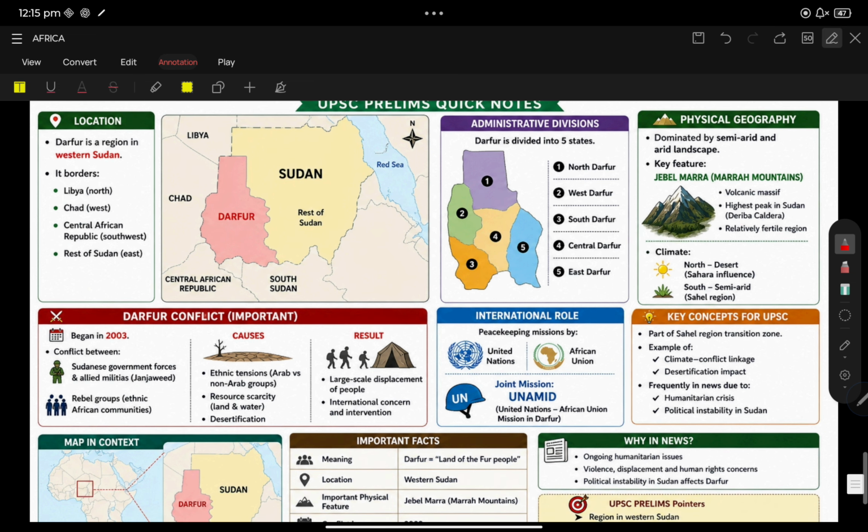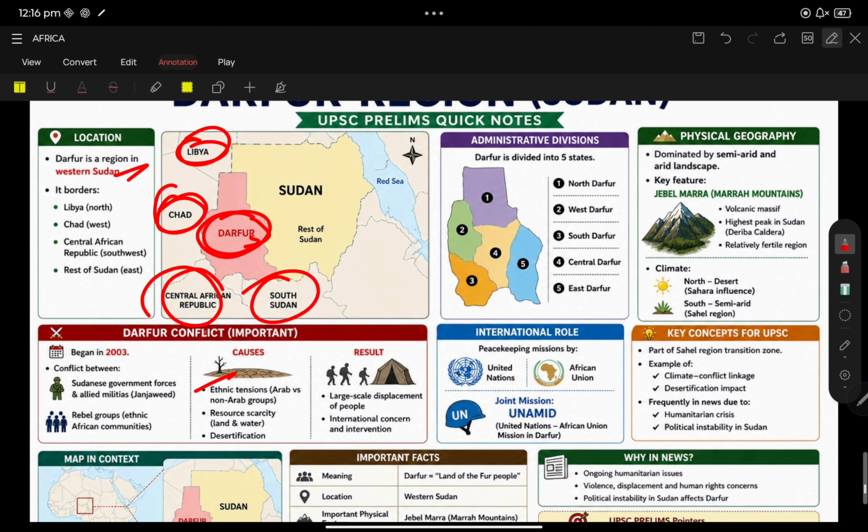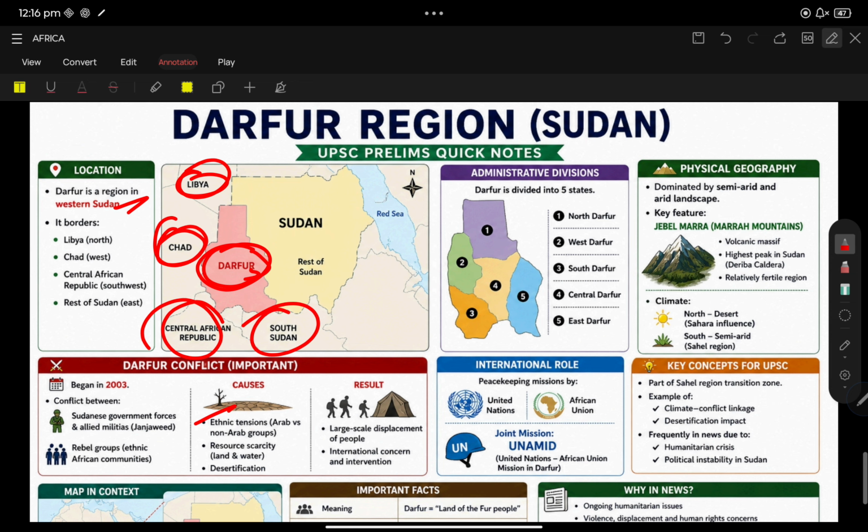Let us discuss some points with respect to the Darfur region. Darfur is present in Western Sudan, and it shares a border with Libya. First of all, we must know that Darfur is a conflicted region, bordering Libya, Chad, Central African Republic, South Sudan. Ethnic tensions also prevail in these areas. Darfur has been divided into north, west, east, south, central, dominated by semi-arid landscape.